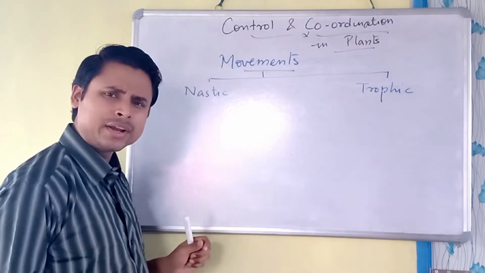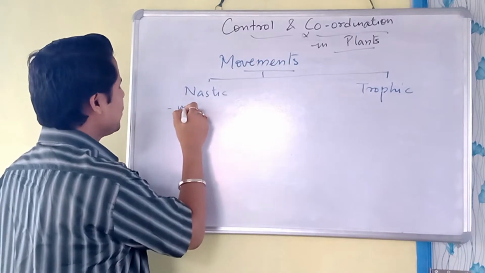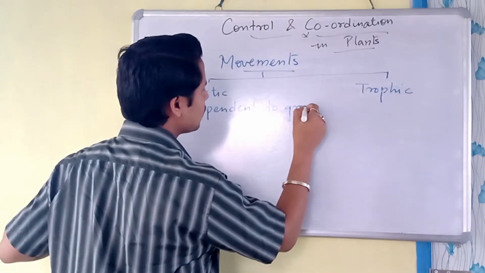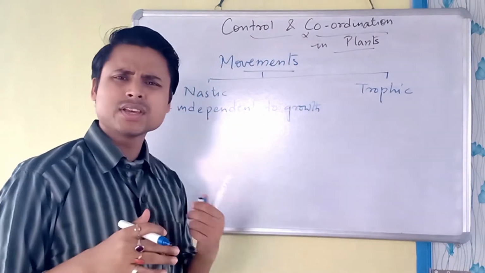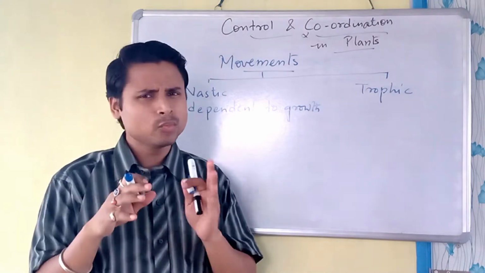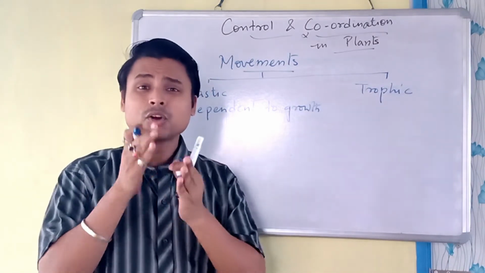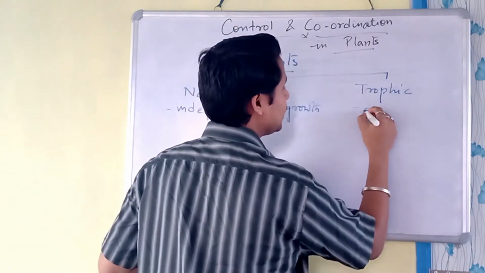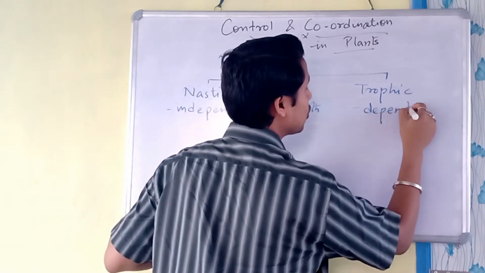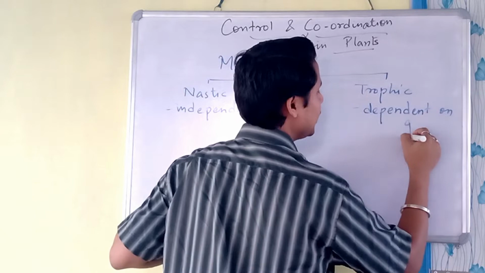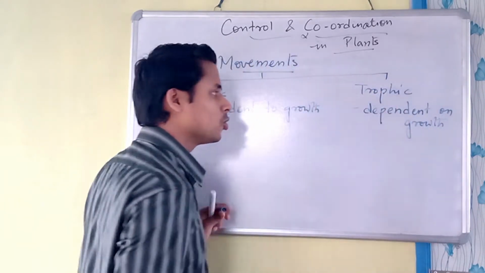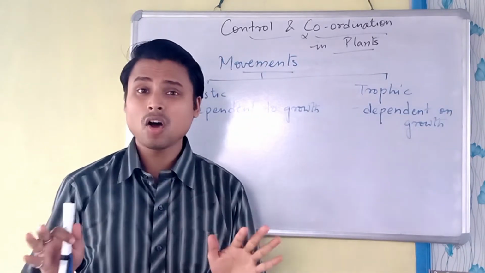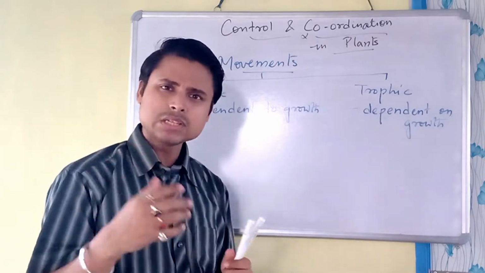This Nastic movement is generally independent of growth, or else we can say it is not dependent on growth. It means the movement we see is not according to growth. But Trophic movement is dependent on growth, whereas Nastic movement is not dependent on growth, right? Examples we will see.